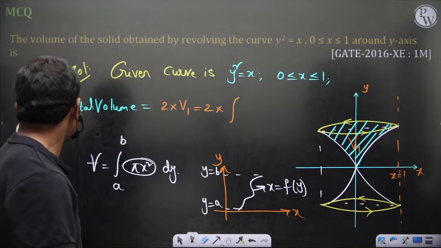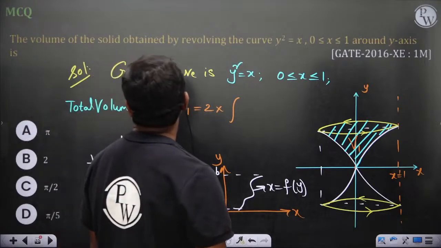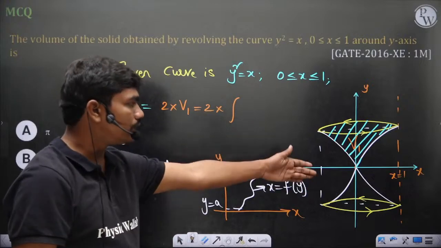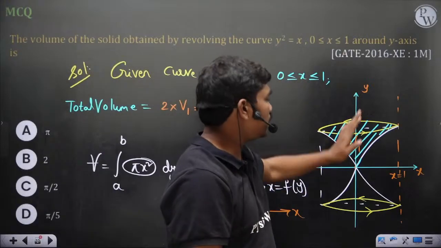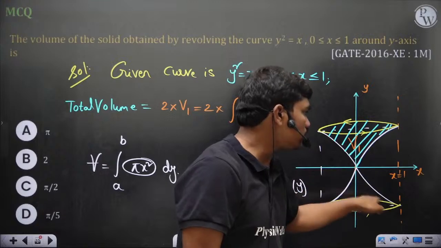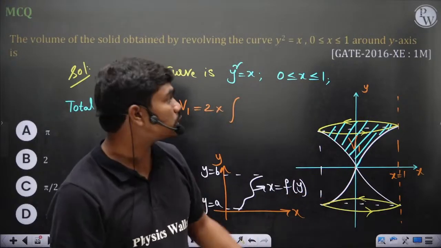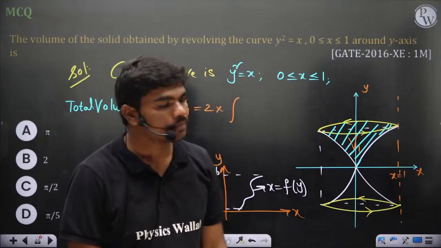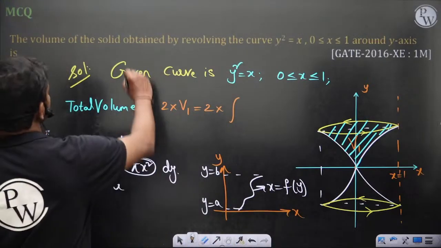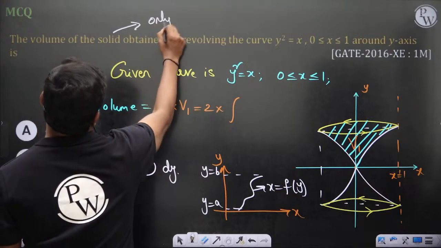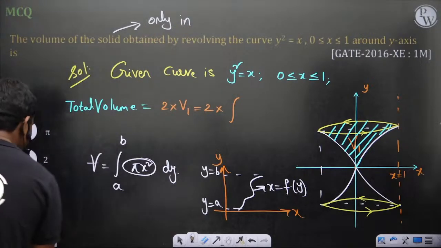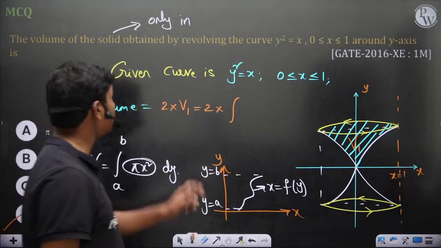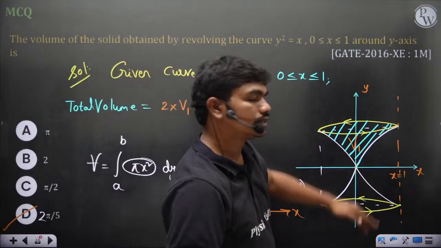So 2 pi by 5, they have given only pi by 5, so I think they intend only for the first quadrant. Okay, otherwise, see, 0 less than x less than 1, even here this is also 0 less than x less than 1. So if these are the options, then they should have mentioned it should be in the first quadrant. Okay, maybe that year nobody has challenged this question. So you can write 2 here for the time being and tick it, but if it's only in the first quadrant, then it's only half of this, which is pi by 5.